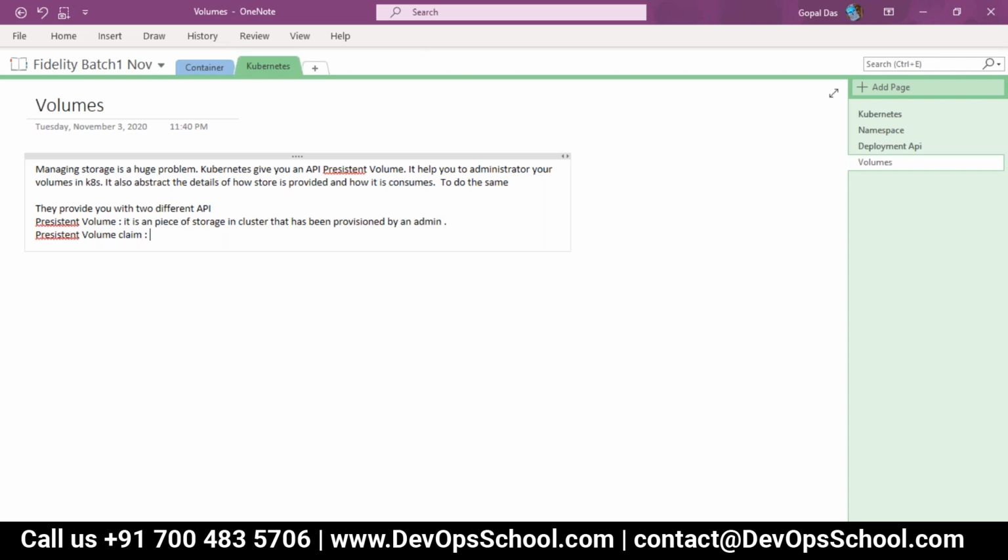Now once they have allocated the resource, if you want to request that resource or storage, you have to use PVC, persistent volume claim. Once you provision a volume, you can't think that you can attach it with a pod or container anytime. If you want to request that resource, you have to use the persistent volume claim API, then only we can do it.